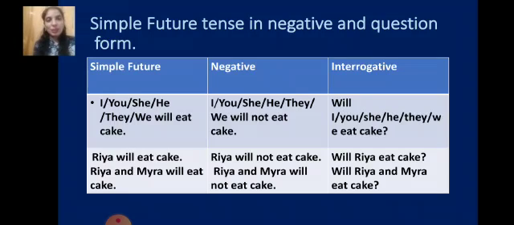Next, plural form of the subjects. Ria and Myra will eat cake. Ria and Myra will not eat cake. Will Ria and Myra eat cake? Okay, children. Now you can see upside we are talking about pronouns as subjects, and here below you can see names are used, proper names. So it tells the same thing that for all the subjects we have the same form of the verb. There is no change. Correct? Is going to is also used. Is, am, are going to plus V1. That is also a form of the simple future tense only.